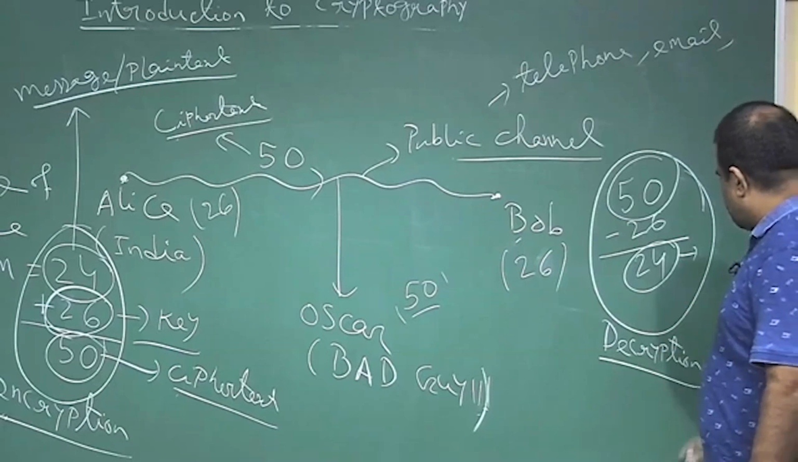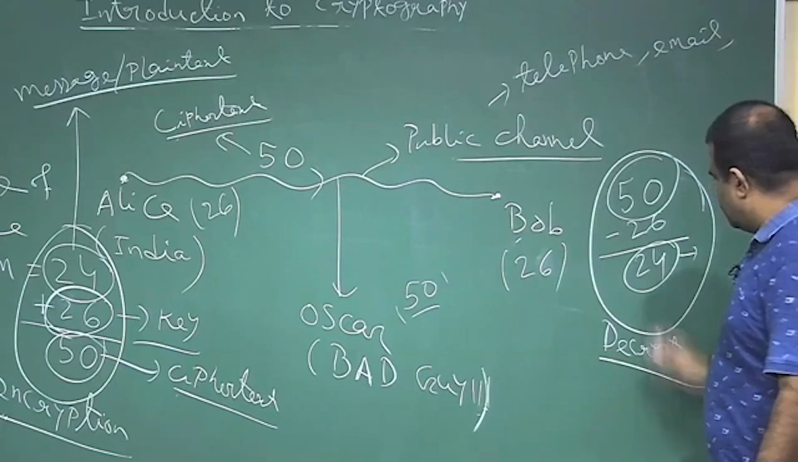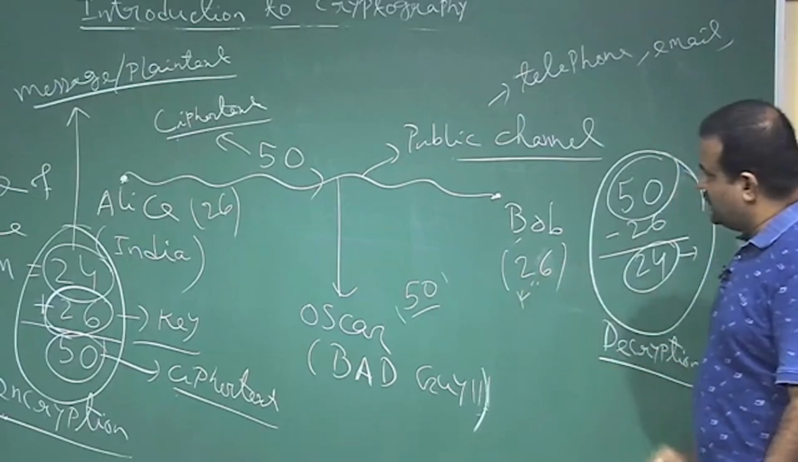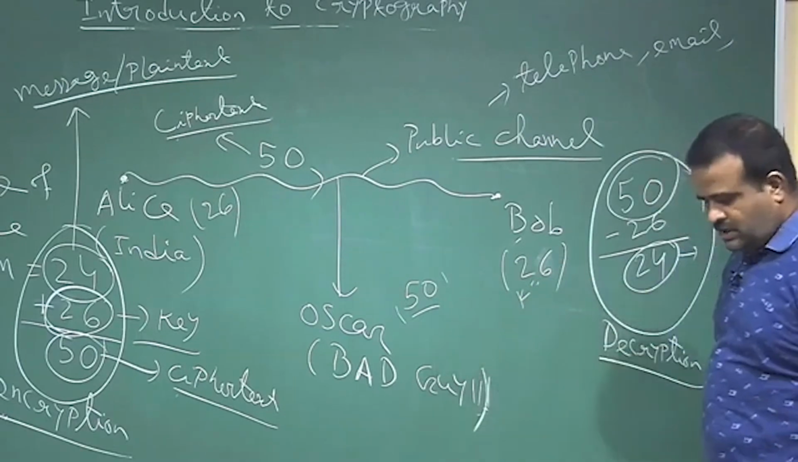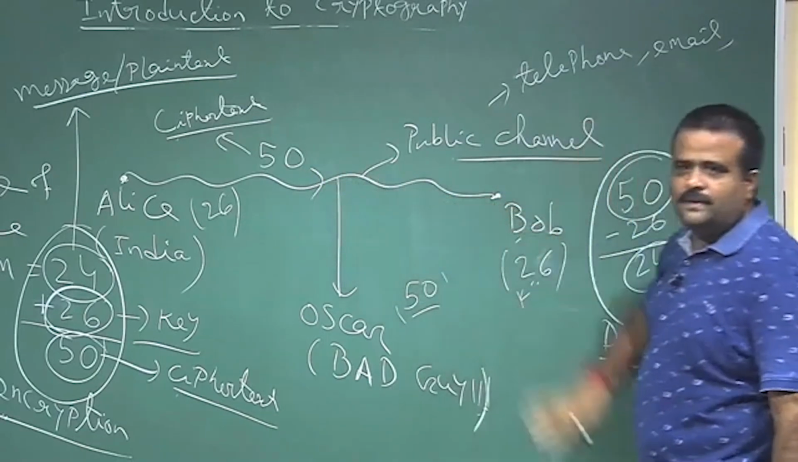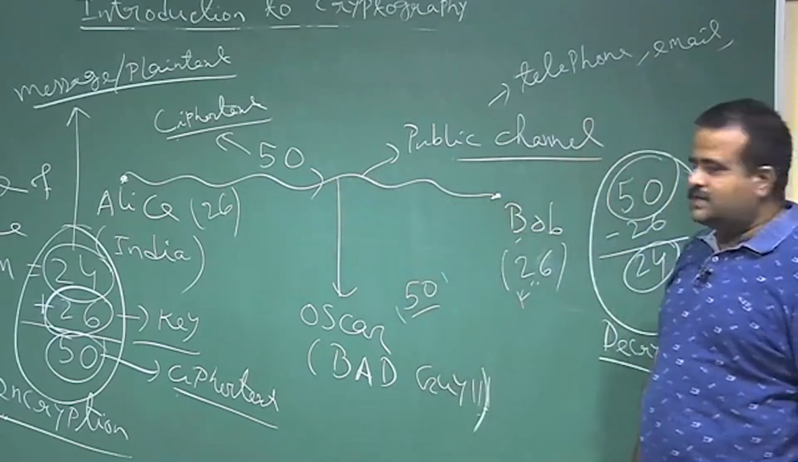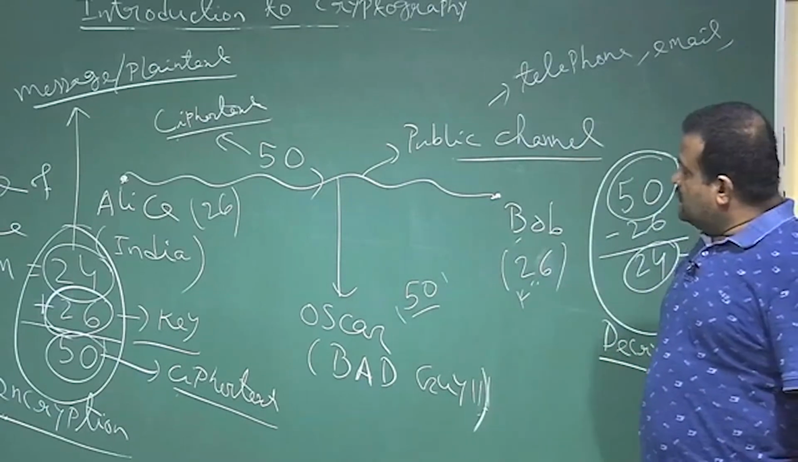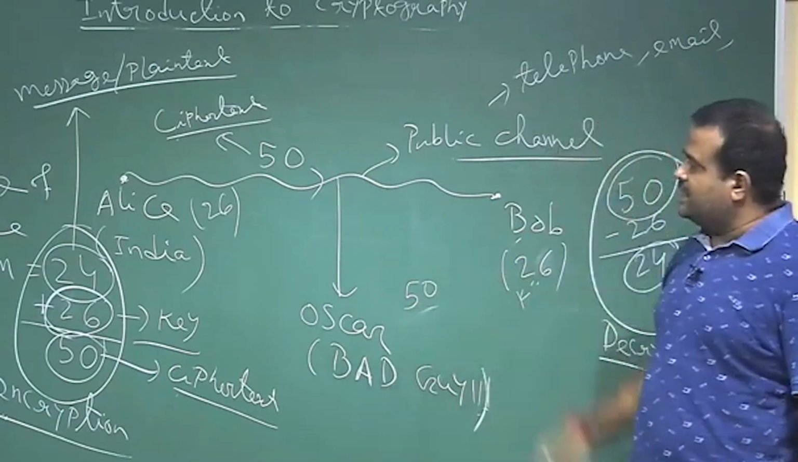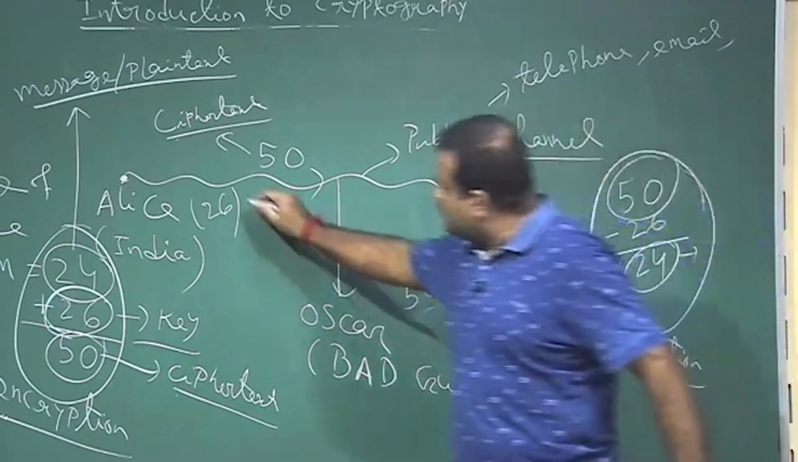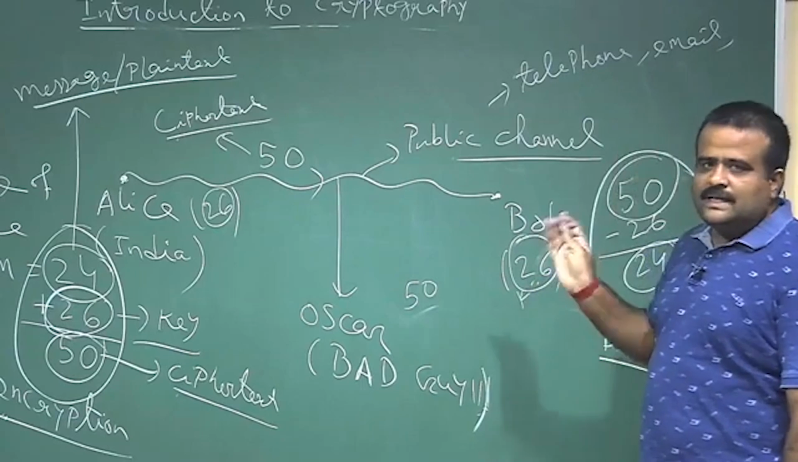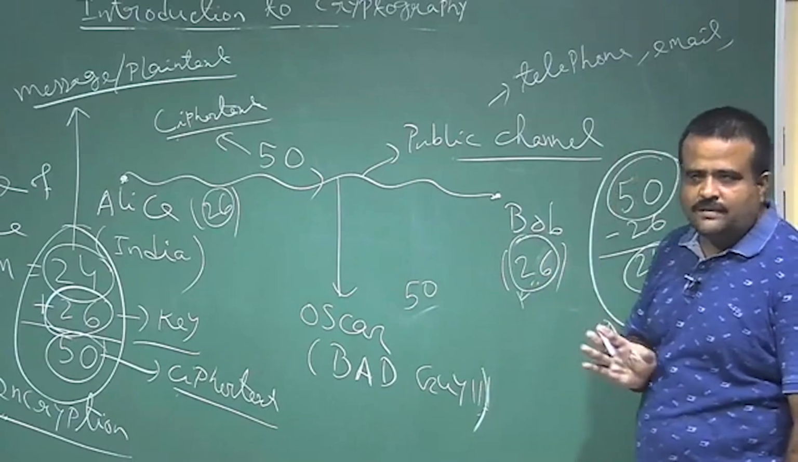This process is called the decryption process or the decryption algorithm, and this is the key, and Bob has to use the same key. Now, what can Oscar, the third party, do? Oscar has full access to this public channel. So, Oscar is receiving this 50, which is the ciphertext, but Oscar does not have this key. This key, which is here 26, is only with Alice and Bob. Nobody else has this key.